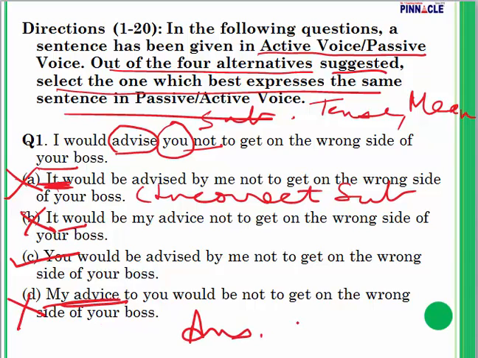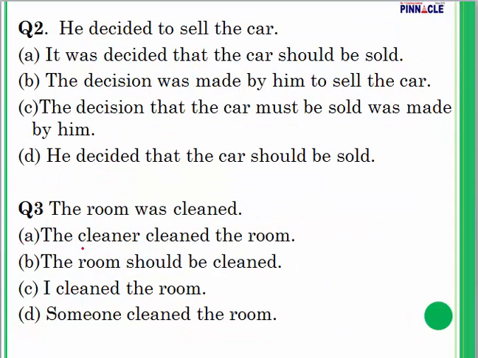For question number 1, my answer is C. Please make sure while you are doing active and passive sentences, the subject and object have to be interchanged. But make sure you identify the object correctly in the given sentence so that you can use it as the subject in the next sentence. Point number 2: sometimes the subject of a sentence is not used in passive voice. The subject of the sentence can be omitted also in passive voice. The third form of the verb is to be used. Please remember all these points. You will be able to do these questions correctly.